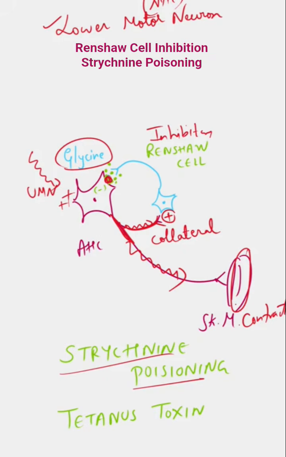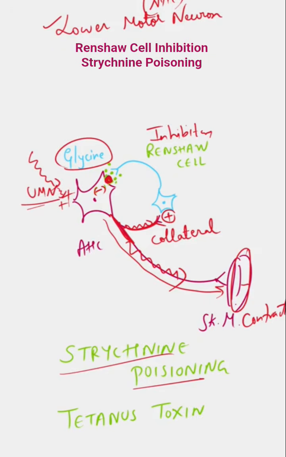So when glycine acts on glycine receptors which are present on the anterior horn cell, remember, anterior horn cell gets inhibited. So what had happened here? There is a stimulatory impulse which is coming from the brain, right, from the upper motor neuron to the spinal cord. So now this neuron goes and activates your skeletal muscle contraction.